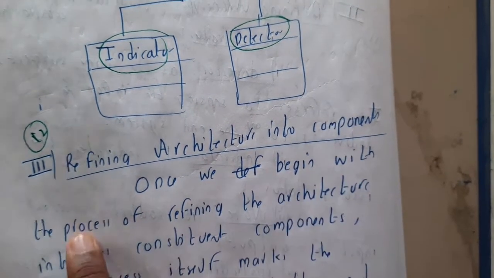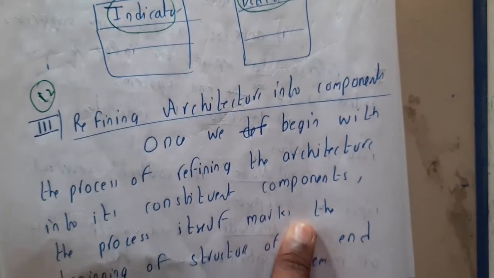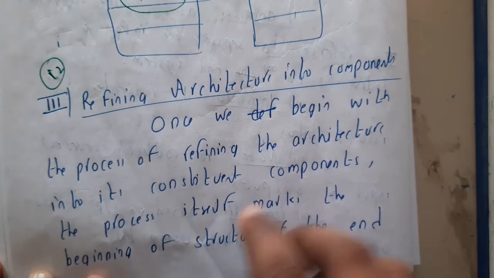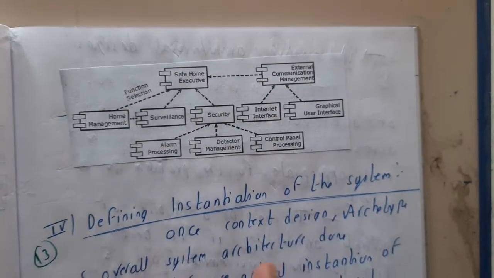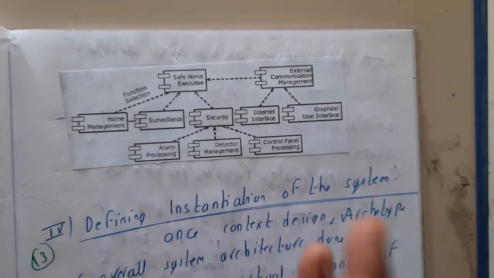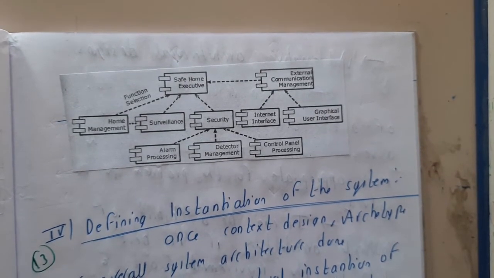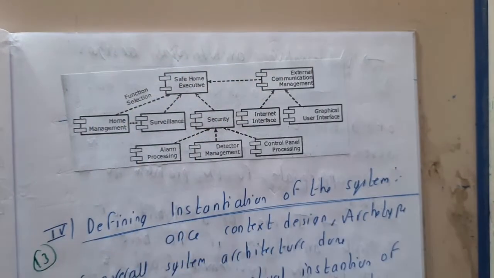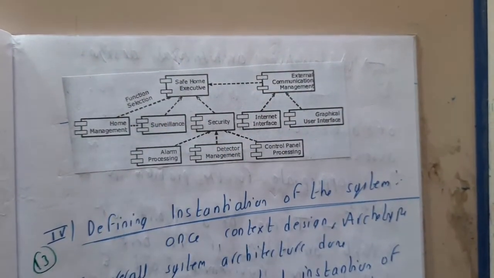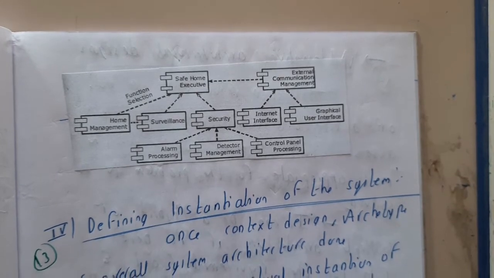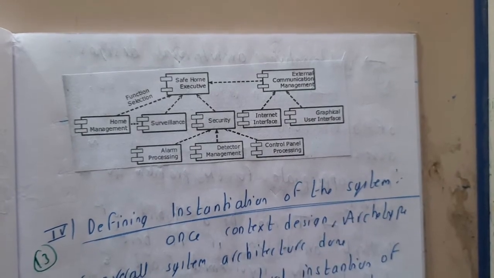Once we begin the process of refining the architecture into consistent components, the process itself marks the beginning of the structure at the end user. Basically, from here you will be starting. Once you convert anything into components, from that component design the programmer can directly start coding and everything will work perfectly at the end user end also, because the coding, the data structures, the interactions between components, the data transfer, the architectures, everything depends on these things only, guys. That is the reason why these things are mandatory.